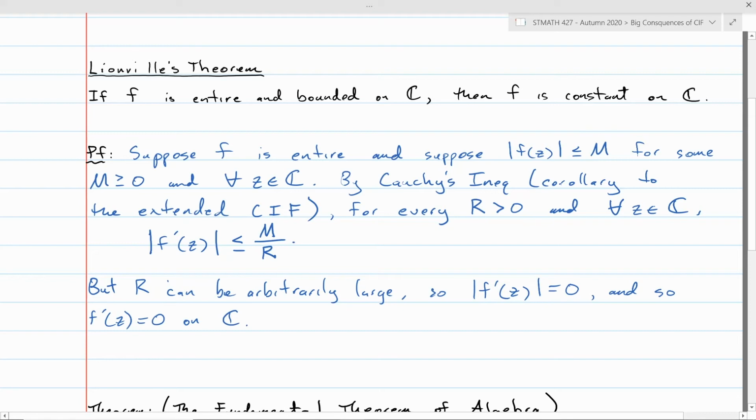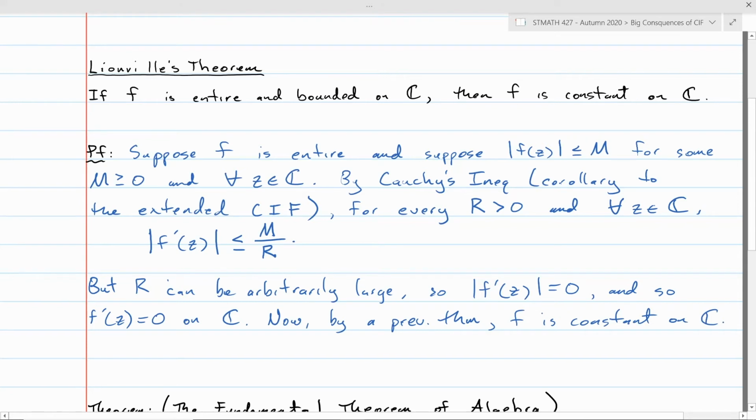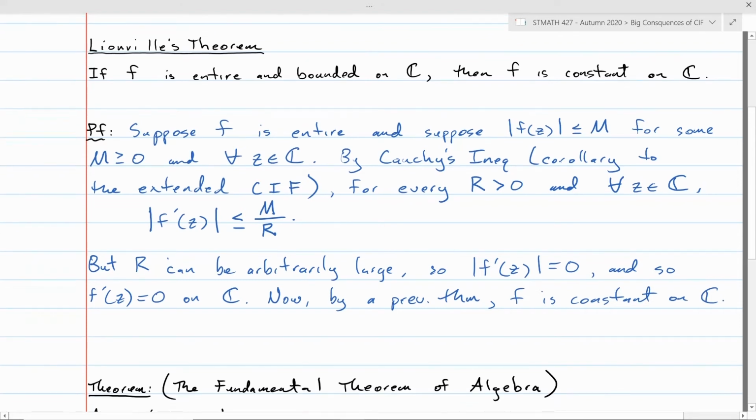But then we had another result. This was way back when we were first introduced to the idea of analytic functions. We had a theorem there that said if a function is analytic on a domain and the derivative is equal to 0 on that domain, then the function has to be constant on that domain. So by a previous theorem, since the derivative is equal to 0 on this domain, the function has to be constant on that domain. So f is constant on the whole complex plane, which is the result we wanted. So that was a pretty quick and tidy proof of Liouville's theorem.